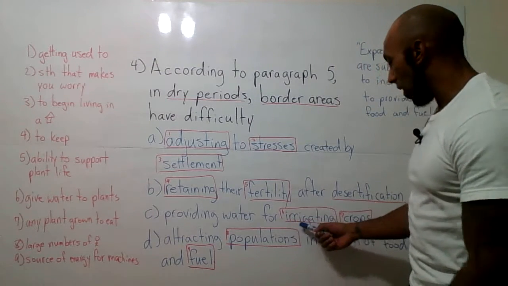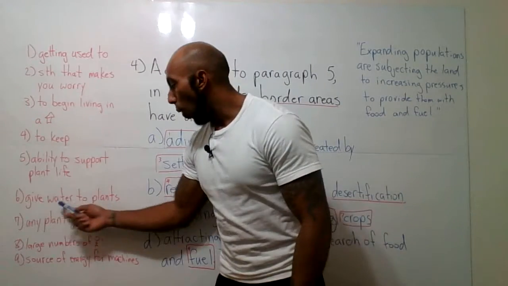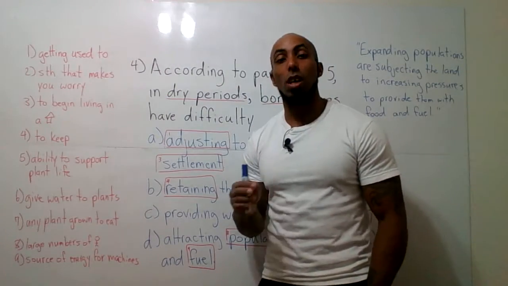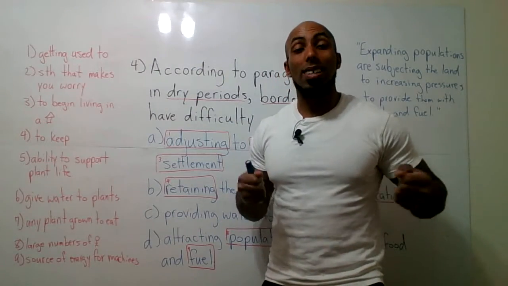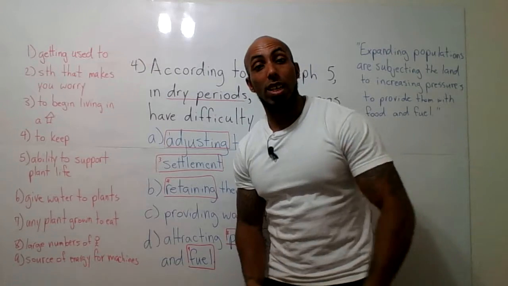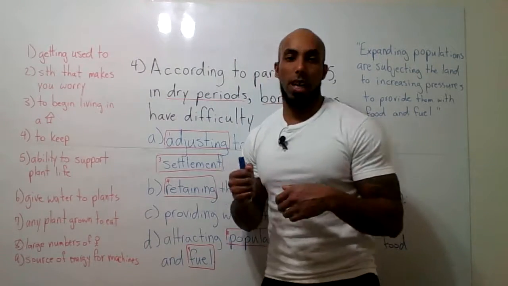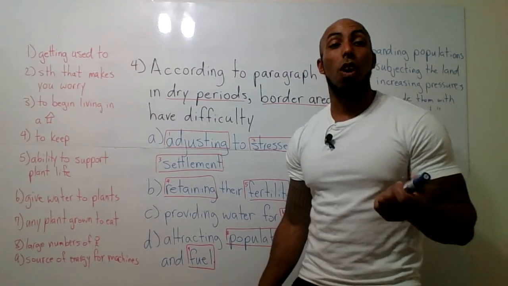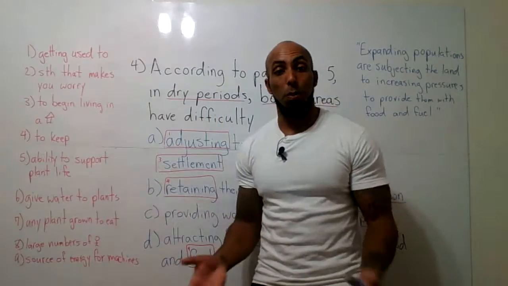The 6th word is irrigating, okay? To irrigate means to give water to plants. Now, when I say give water to plants, I'm not talking about rainfall. I'm talking about humans making a system where water is delivered and provided, given to the plants, right? So for farming, when people farm, they don't always depend on rain to help their plants grow.